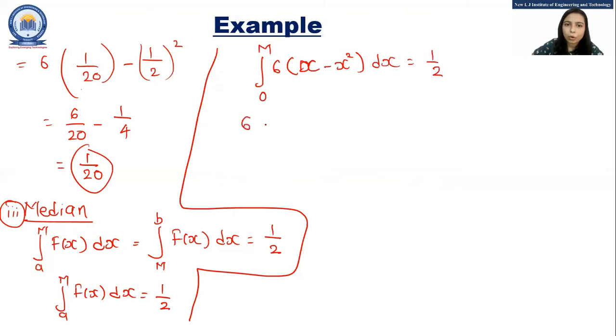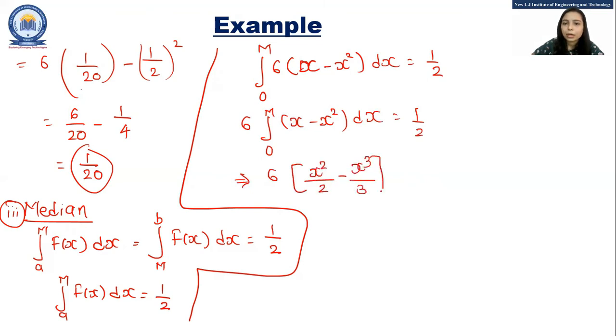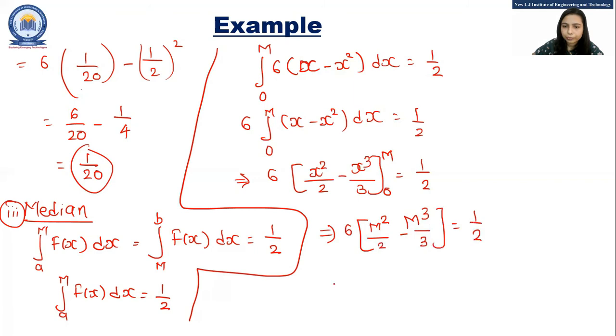So 6 becomes common: 0 to m of x minus x square dx is equal to 1 by 2. That implies 6 into x square by 2 minus x cube by 3 is equal to 1 by 2, with lower limit 0 and upper limit capital M. So 6 into m square divided by 2 minus m cube divided by 3 is equal to 1 by 2.